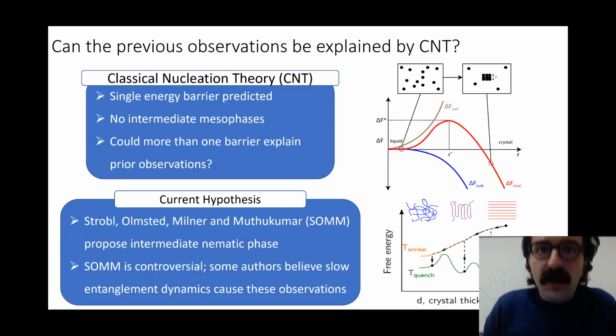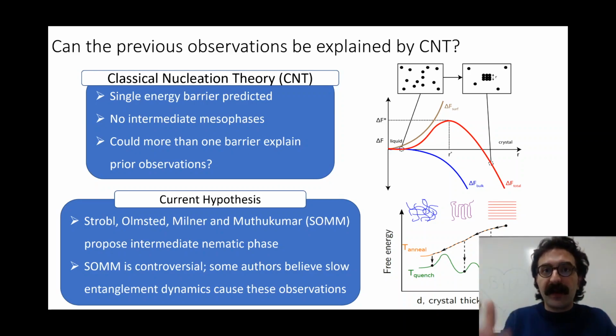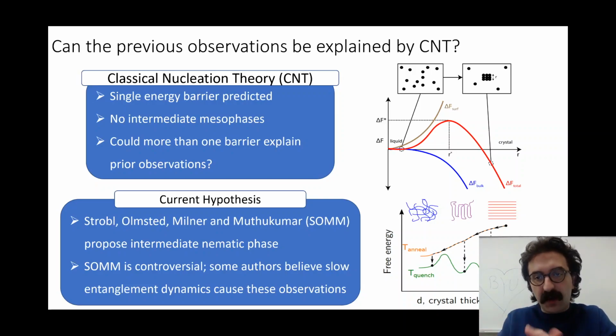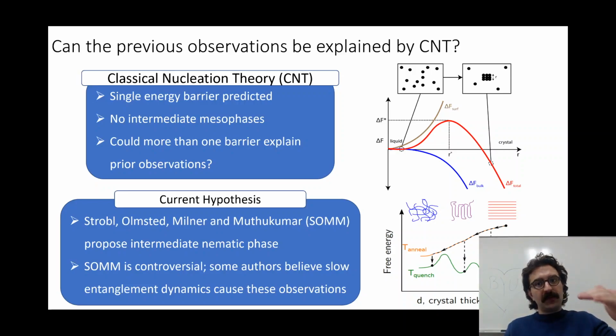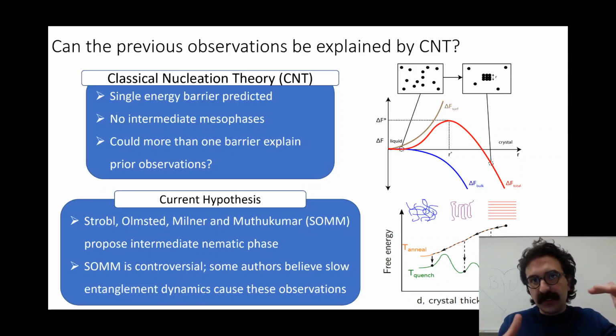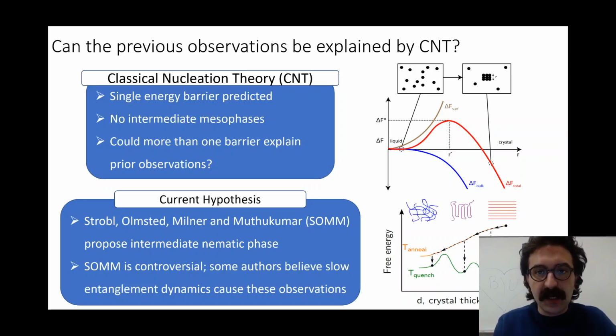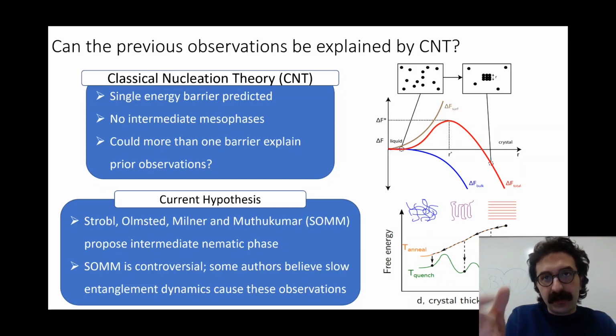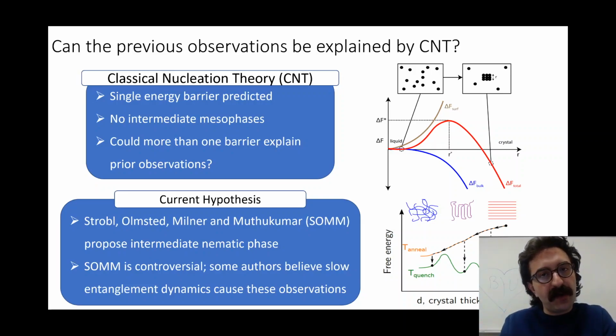Conventionally, primary nucleation is explained through the paradigm of classical nucleation theory. Focus your attention here on the graph on the top right. What we see is a common free energy surface for a metastable melt, which has a higher free energy than the stable crystalline phase. Every system in nature wants to minimize its free energy. We see the liquid and the crystal at the two ends of the spectrum. What happens in the middle is that this metastable melt is motivated by its bulk free energy to form a crystalline phase, but surface free energy opposes that movement.